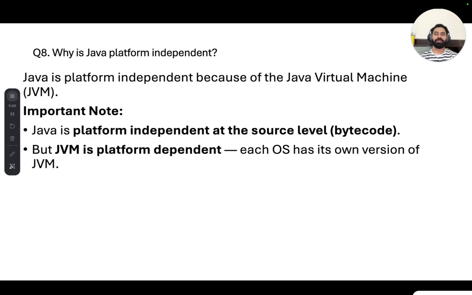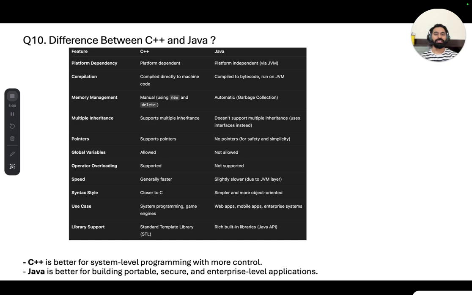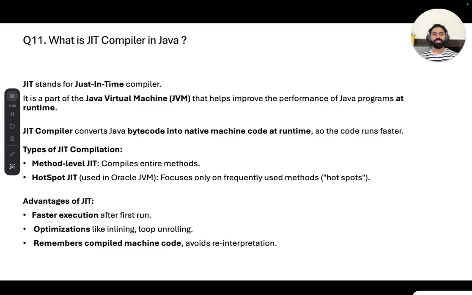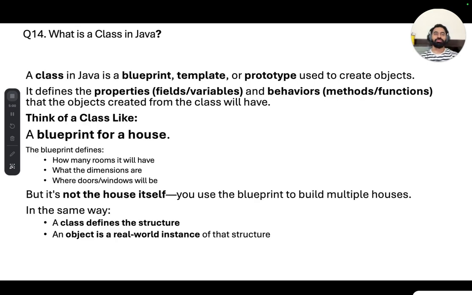Also we discussed why Java is platform independent, and the difference between C++ and Java, and also we discussed the JIT compiler in Java, bytecode in Java. Okay, so these are some of the questions which have been asked. We already discussed them. So guys, if you have not watched that lecture yet, then I suggest you go and watch my previous lecture on this first part. So this is the second part, and it is a continuation of that discussion.